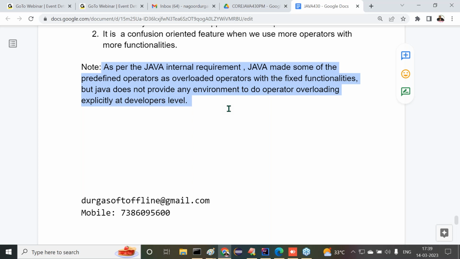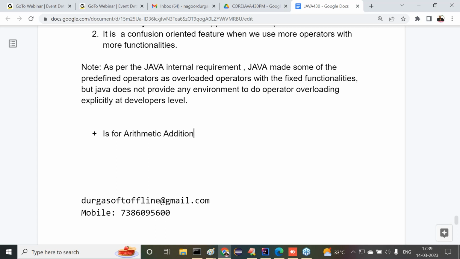Are all of you getting it or not? Say, for example, plus is for what? Up to now we understood this point. Plus is for arithmetic addition, and what next? String concatenation. These two functionalities are predefined and available.